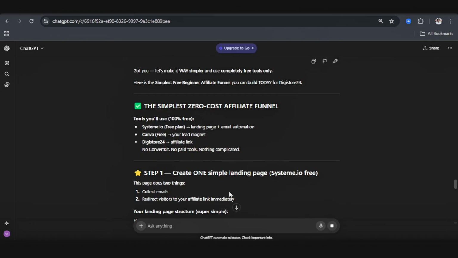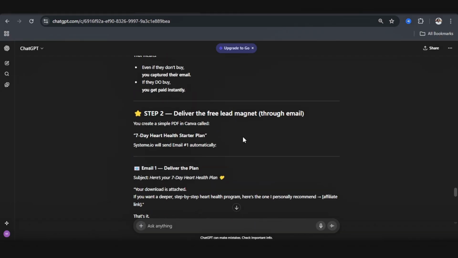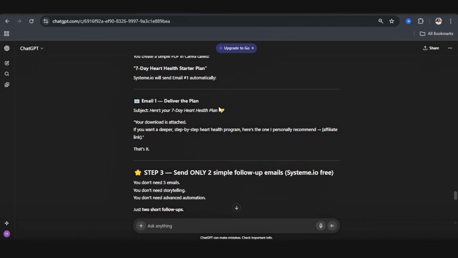So you can see AI has made it much simpler, and what we need is something for the landing page, then the lead magnet, then of course our affiliate link. It's simply saying the first step is to create a simple landing page. We can use System.io for free. The next thing is we're going to deliver the lead magnet. Basically, the lead magnet is a small value you give in exchange for an email from a prospect. And we're going to deliver a free lead magnet through email. Then the third step is we're going to send follow-up emails. You can use System.io, or you can actually use your actual Gmail address.